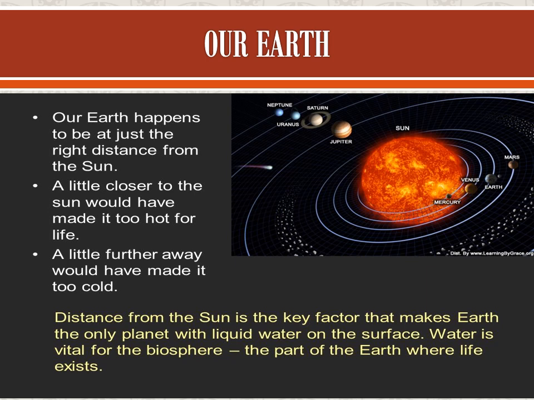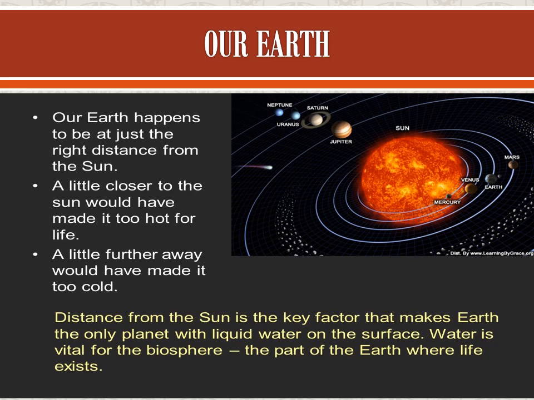Only one planet, Earth, supports life. This is because it has the necessary conditions to support life.